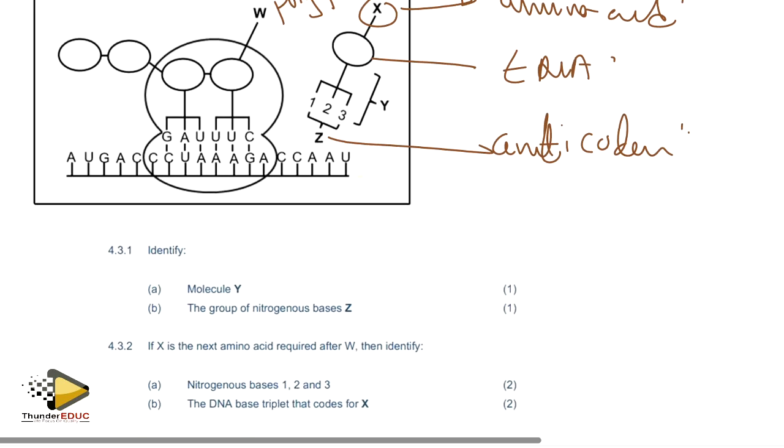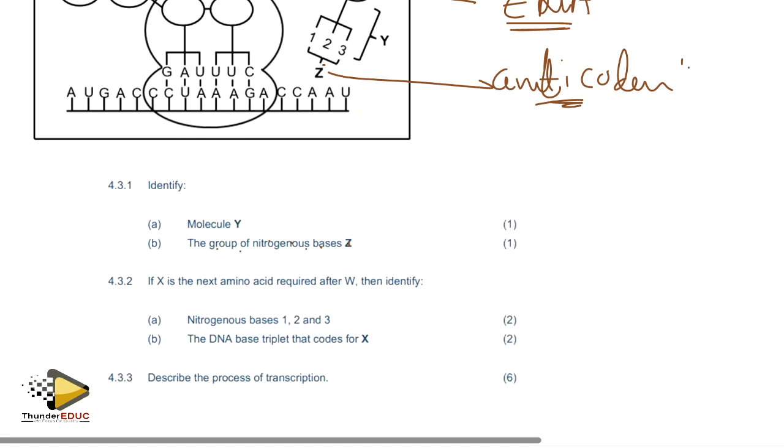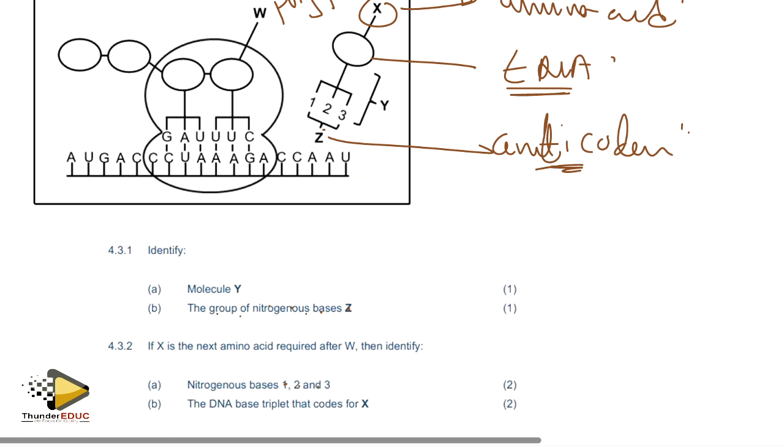When they are saying identify molecule Y, we said it is transfer RNA. Group of nitrogenous base Z: it's the anticodon, you see? If X is the next amino acid required after W, then identify nitrogenous bases 1, 2, 3. So if it's the next here, it means that it's going to be UGG.